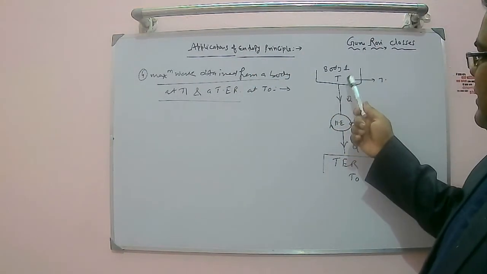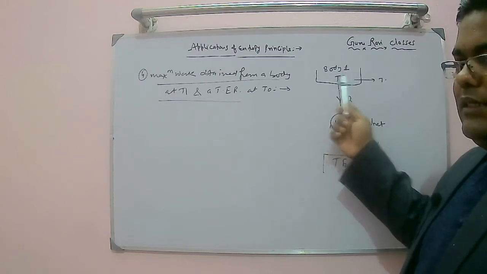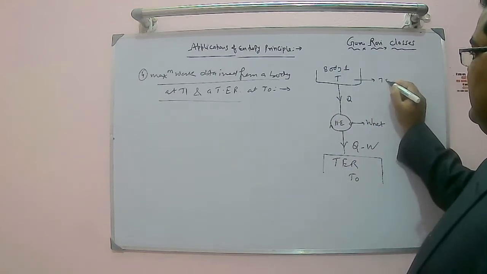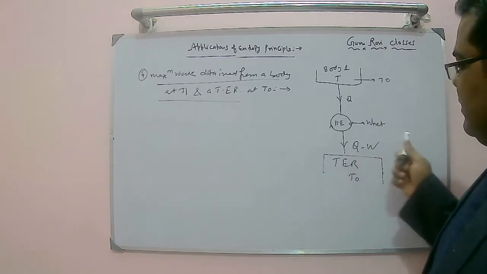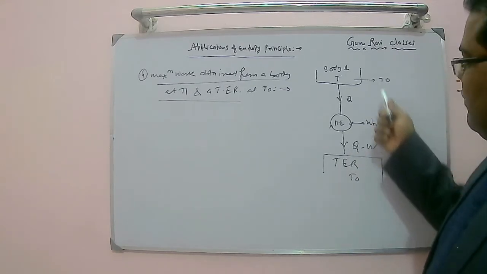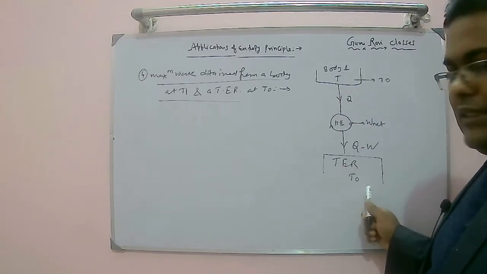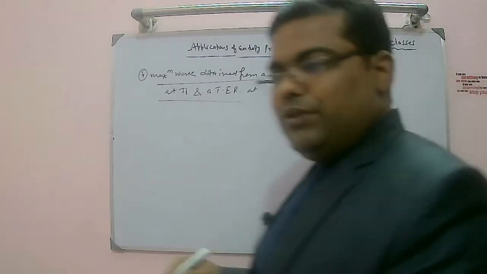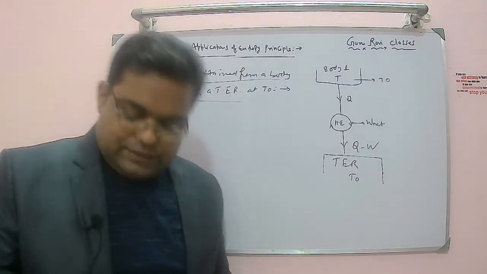So the moment the temperature of body 1 reaches T0, this engine will stop working, and we will get the maximum work output. So the final temperature of our body T is nothing but T naught. But this is a thermal energy reservoir whose temperature is constant. It's not going to vary irrespective of the heat supplied or rejected from it.